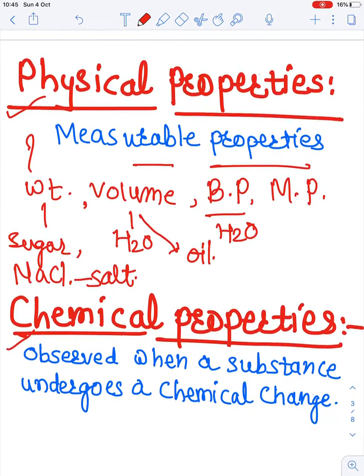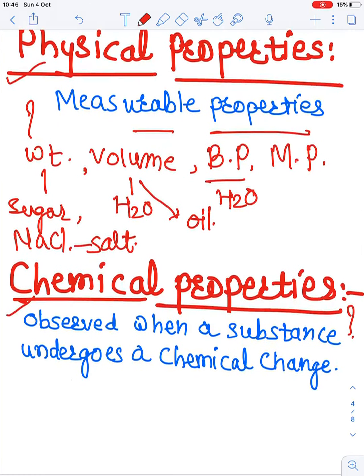life. Therefore, whenever we study any substance or any matter, we see its physical properties or chemical properties. So what is meant by chemical properties? तो केमिकल प्रॉपर्टीज़ क्या है? So whenever there is a change observed when a substance undergoes a chemical change.